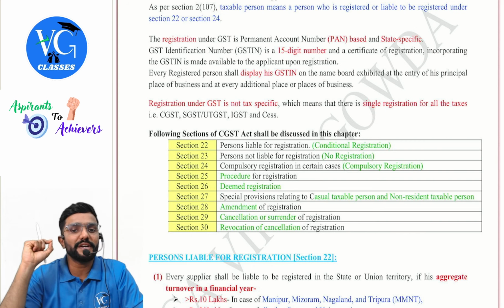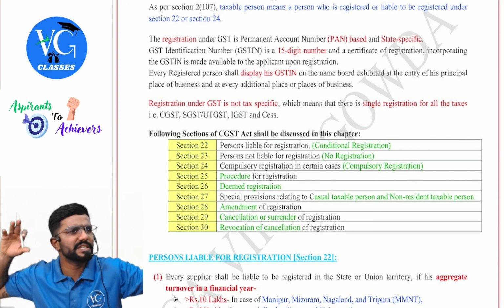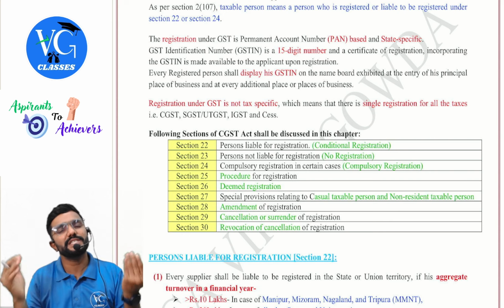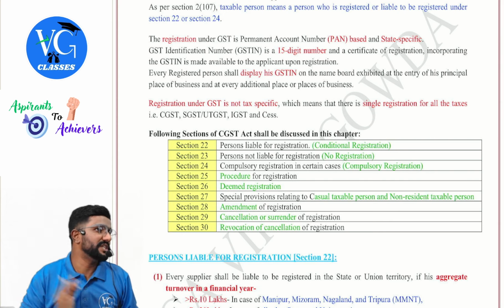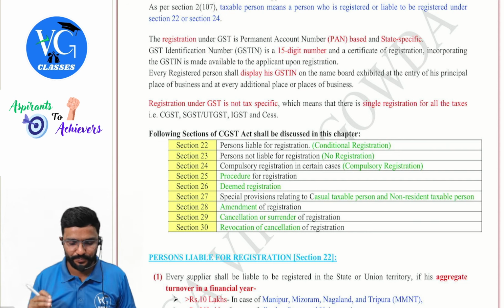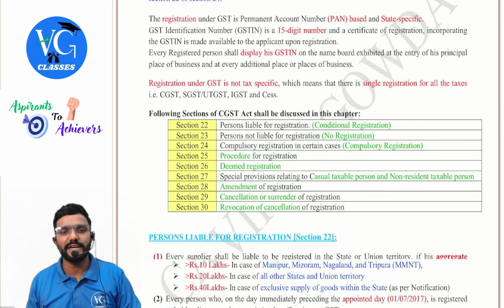Registration under GST is not tax specific. Sir, should I take registration under each of IGST, CGST, SGST? No. If you have taken registration in Karnataka state, it means you have registered under all the acts of GST. You need not apply for a separate registration under each act, guys. That is CGST, SGST, UTGST, IGST and cess.